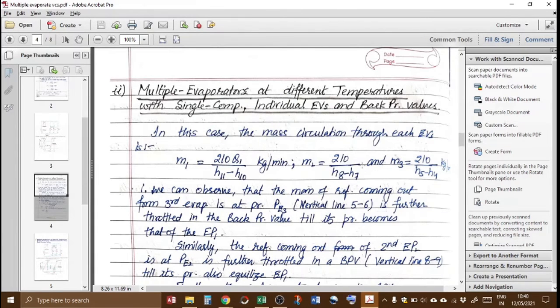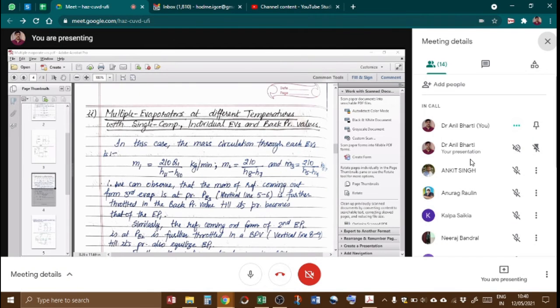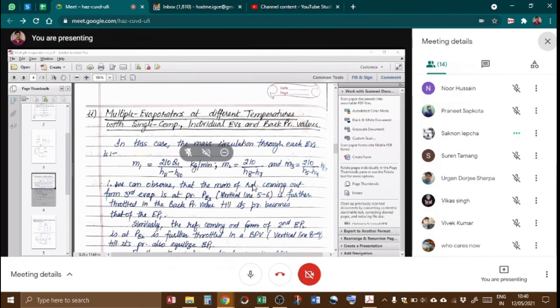Is it clear to everyone? Any question? Any question regarding multiple evaporator system? Because I am going to finish this section today, and we will start with the vapor compression system from tomorrow onwards. Any question?